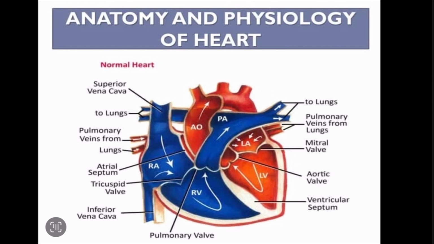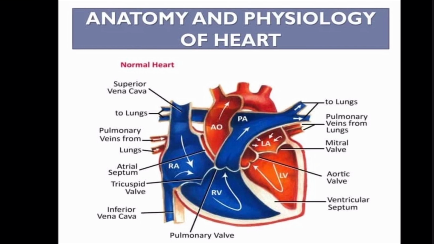We have right atrium, the blue color, that is the right side of the heart, and the red color is the left side of the heart. This is the right side of the heart, this is the left side of the heart. So this is right atrium, this is right ventricle, this is left atrium, this is left ventricle. These are the four chambers of the heart.